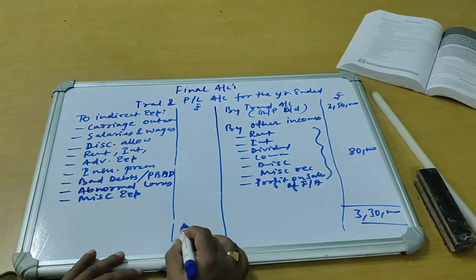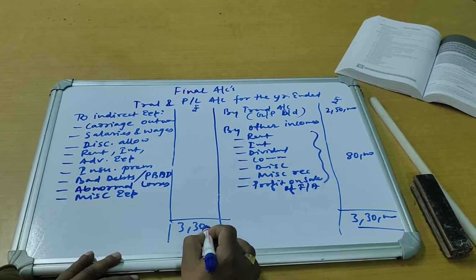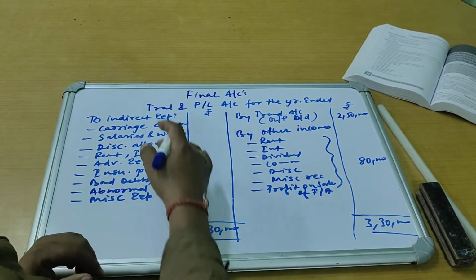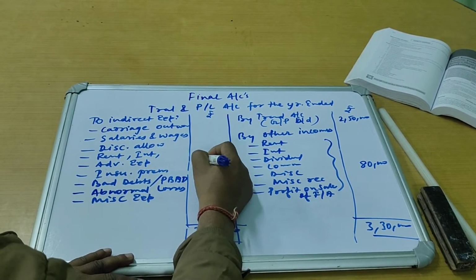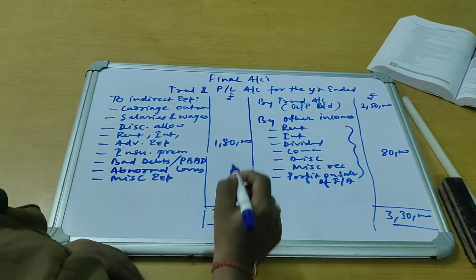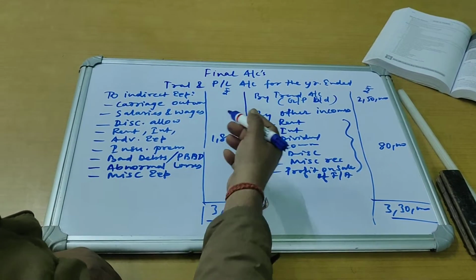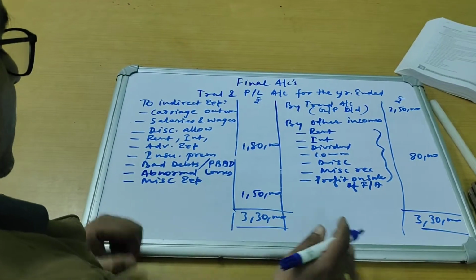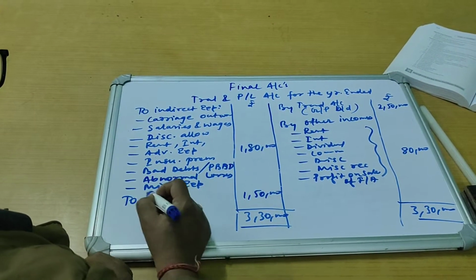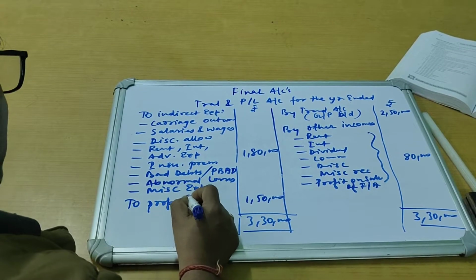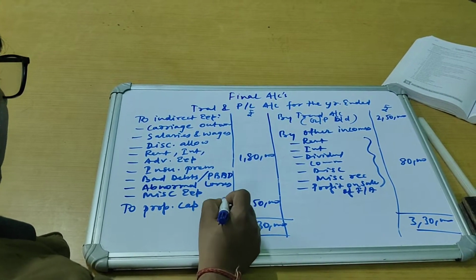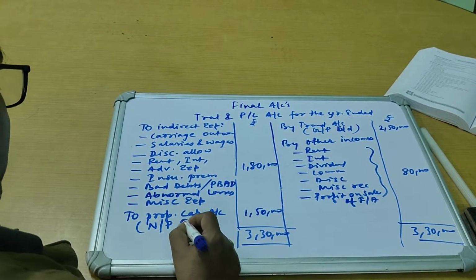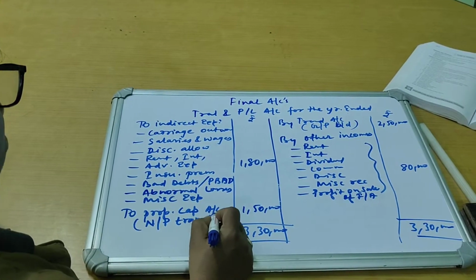So 3,30,000, from this 3,30,000 we will have to deduct all the indirect expenses. Now let's say these indirect expenses amounted to rupees 1,80,000. So this 1,80,000, if we are deducting from 330, we are getting 1,50,000, which is our net profit, and that is to be transferred to proprietor's capital account. This is to be adjusted to his capital account.